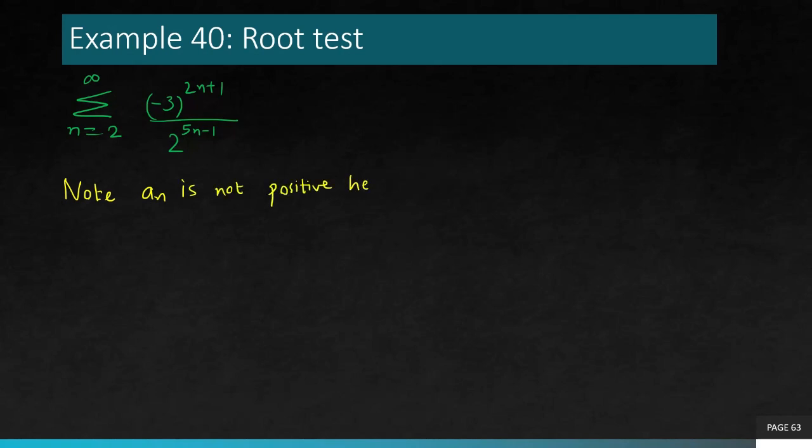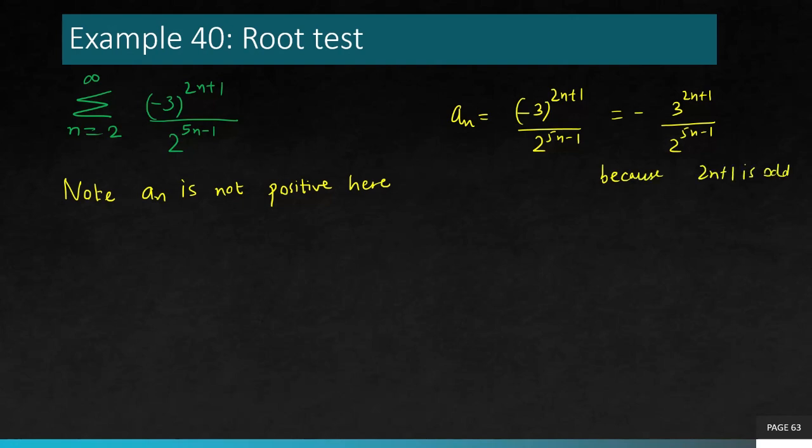But we can do something to get rid of that minus. So notice that you can rewrite minus 3 to the power 2n plus 1 as minus outside and then only 3 to the power 2n plus 1. Because 2n plus 1 is going to be an odd number, so negative 1 raised to the power 2n plus 1 is minus 1. So that's why you can pull that negative outside.